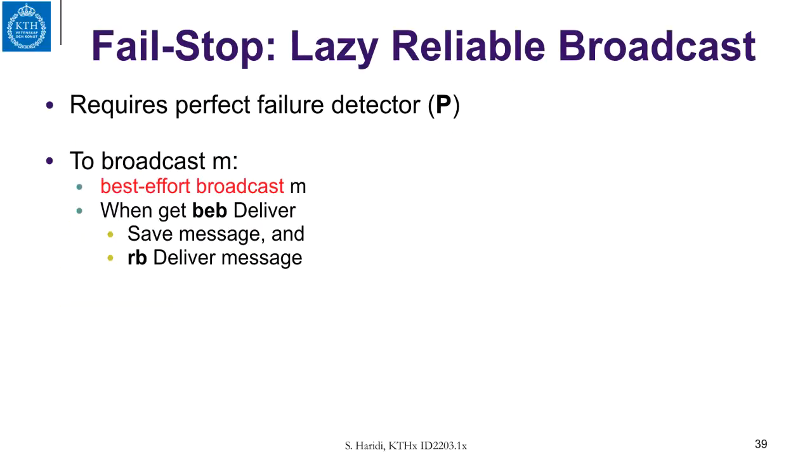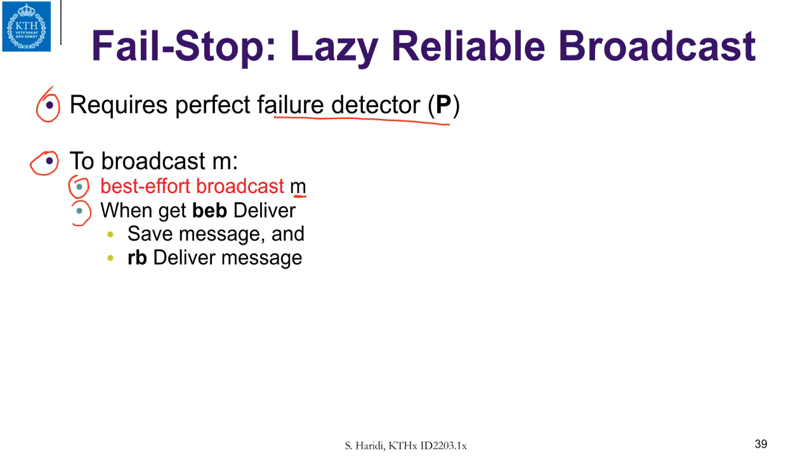Here we give an overview of the lazy reliable broadcast. The idea of lazy here is that if everything is all right and no process crashes, this will look exactly as the best effort broadcast. But if a process crashes, then extra work has to be done. So you do the extra work only if a process crashes. So what do we have? We have a perfect failure detector. And now to broadcast a message M, each process will do a best effort broadcast of the message. So that is the broadcasting process.